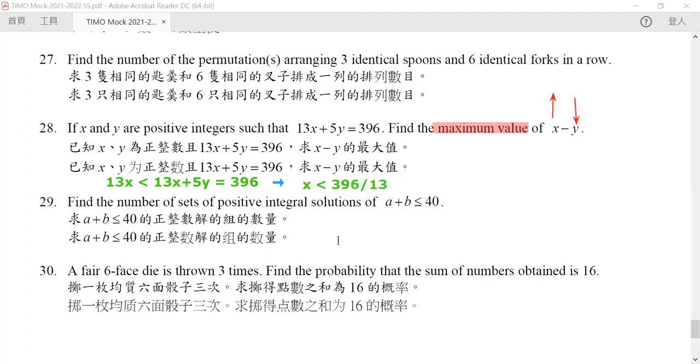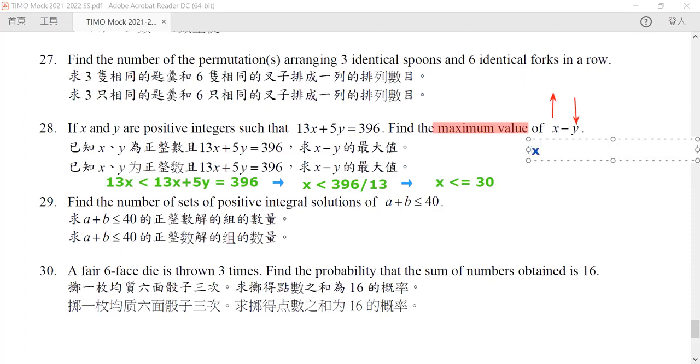So what's the largest value of x? We can see that this gives you a bound that x must be less than or equal to 30. Now we can start from 30 and work our way down to find whether it's possible for them to exist.